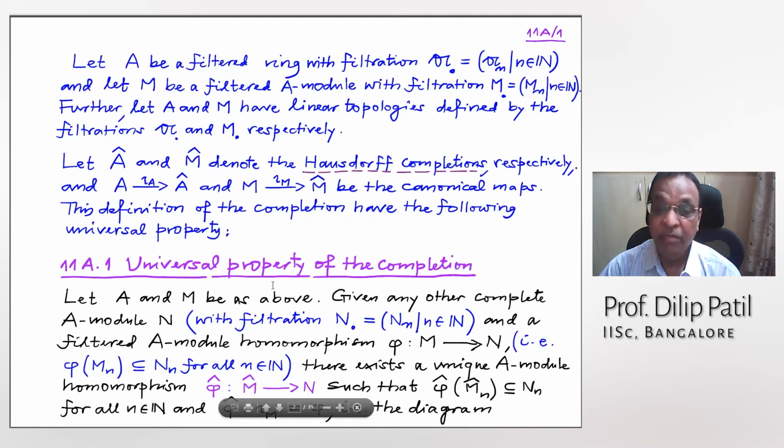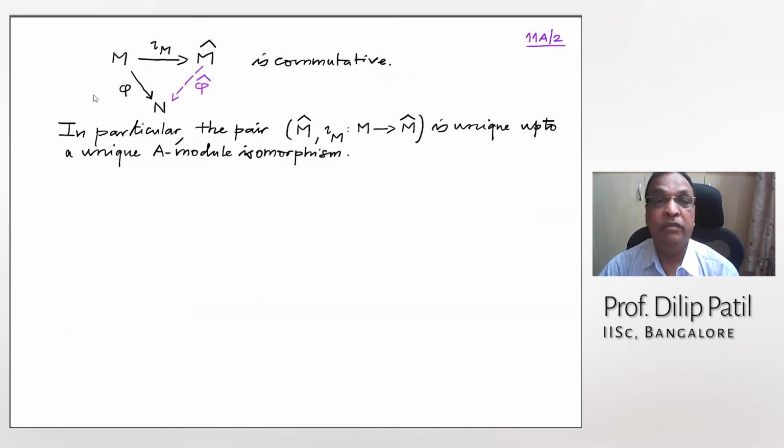That means this diagram is commutative. In particular, this pair M cap and iota is unique up to a unique isomorphism.